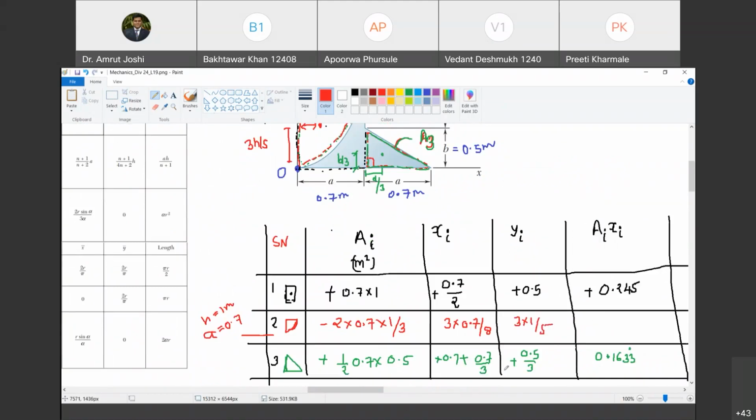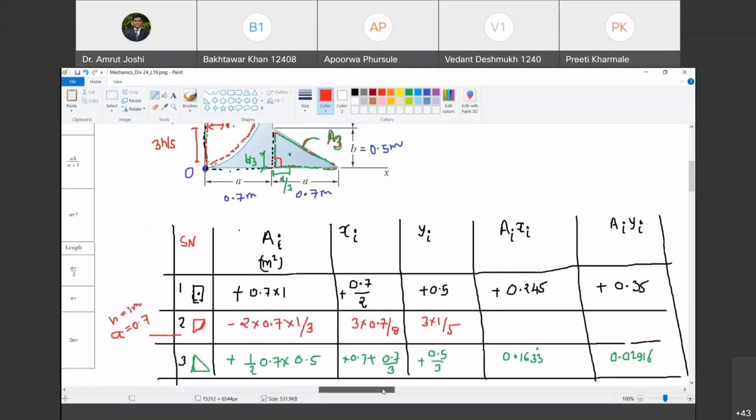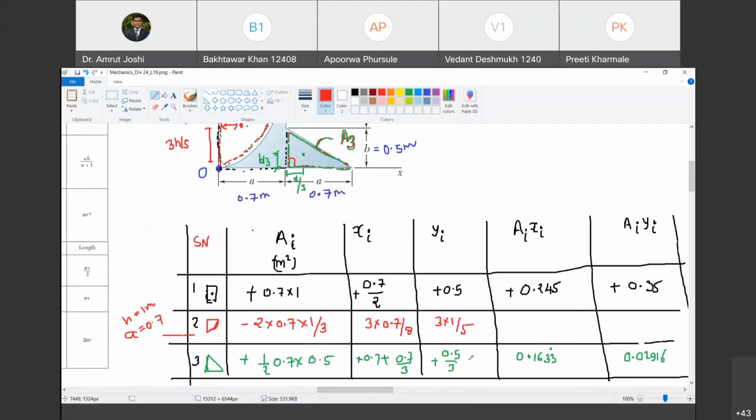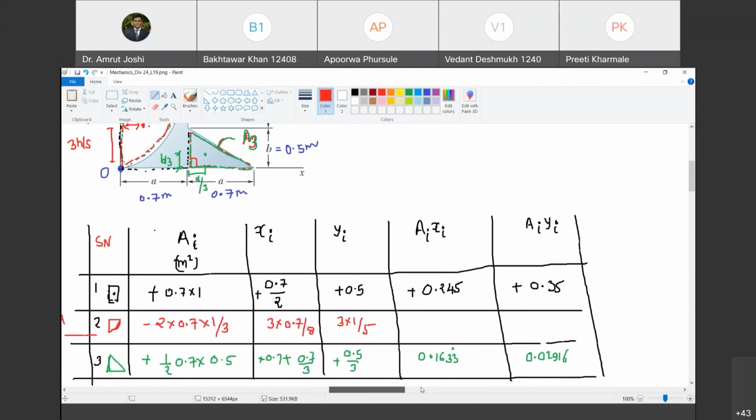Can you do the calculations now? What is AI Xi? So let us do that. Minus 2 into 0.7 into 1 by 3 multiplied by 3 into 0.7 divided by 8. I got it as minus 0.1225. Is that right?